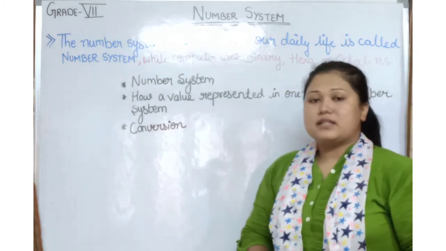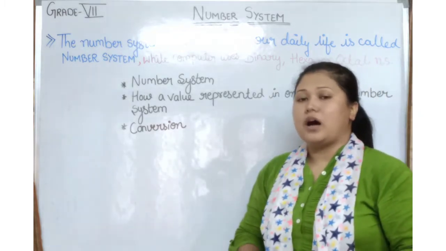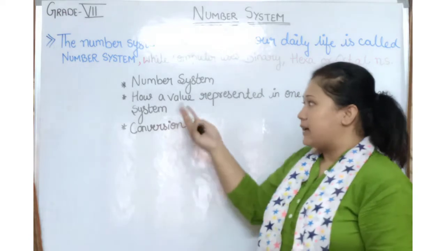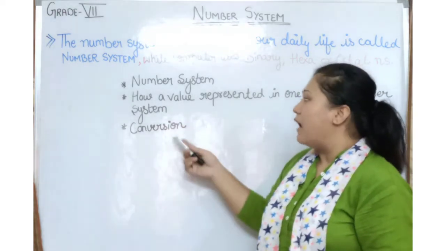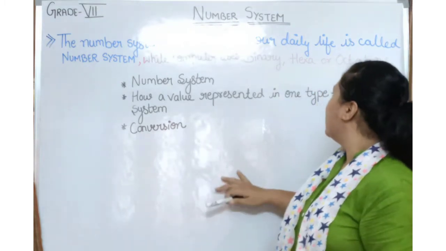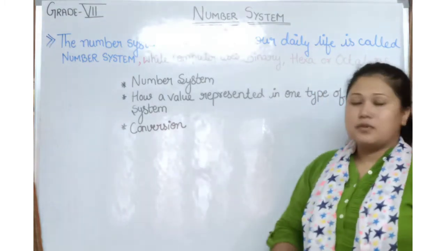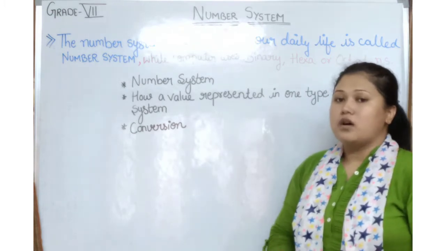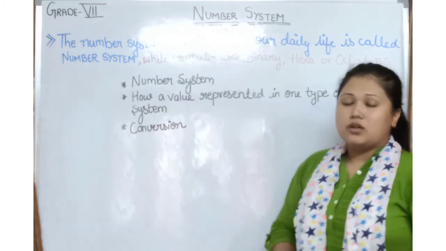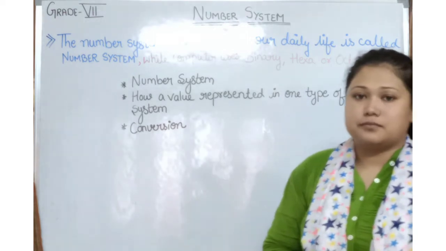So these topics we are going to cover under this chapter: everything about the number system, how a value is represented in one type of number system, and at last we will learn the conversion of these computer number systems.